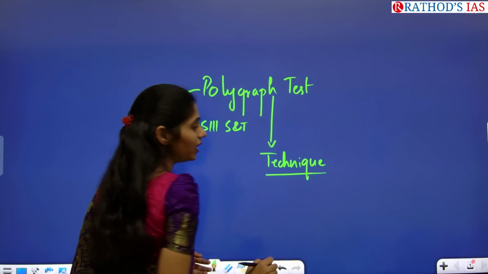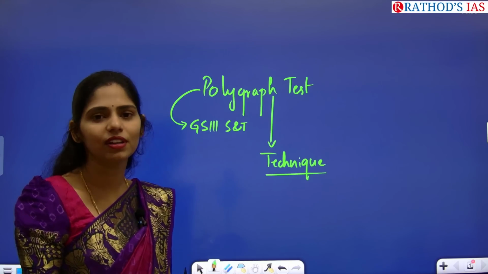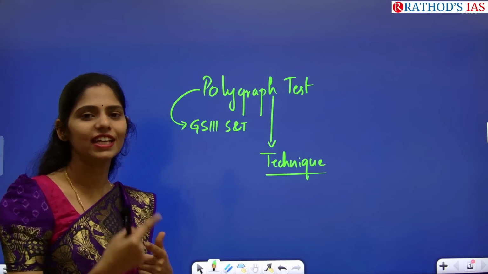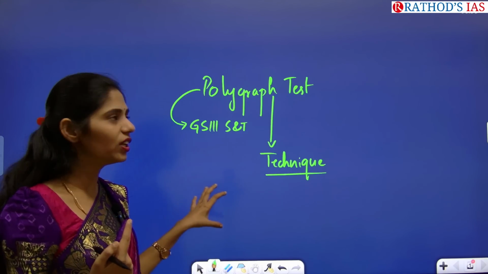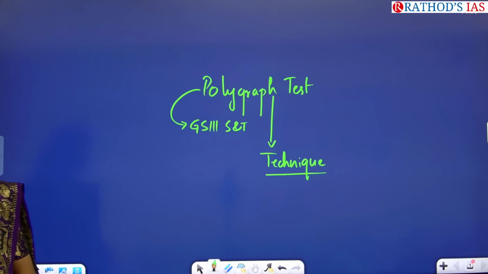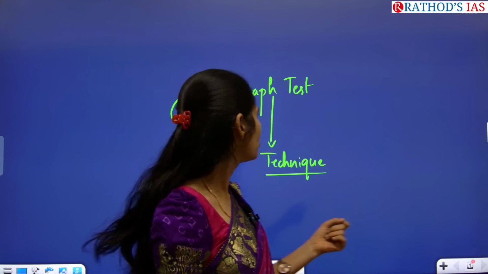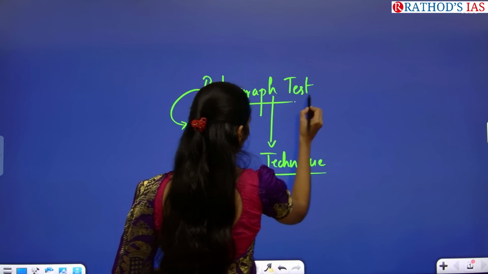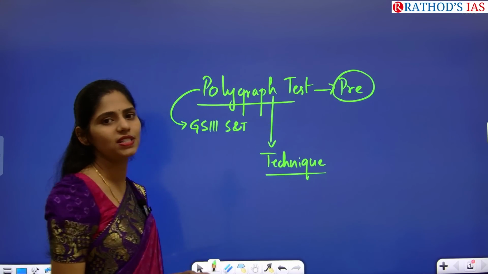You can observe your heartbeat itself. Whenever you are saying truth, the heartbeat will be normal. Whenever you are saying false, your heartbeat will rise. Based on the physiological function of your body, we can tell whether that person is saying truth or lies. You can get a prelims based question regarding this polygraph test, and as a UPSC aspirant, you need to know about this.